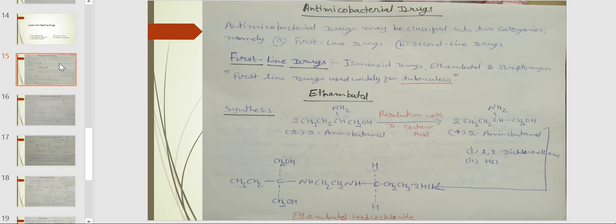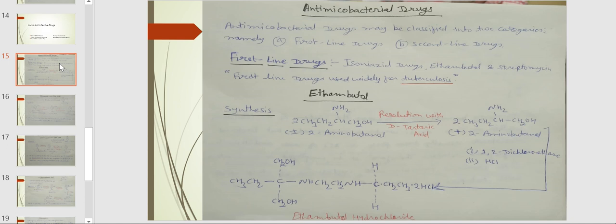Antimicrobial drugs. Antimicrobial drugs may be classified into two categories, namely first line drugs and second line drugs. First line drugs are isoniazid, ethambutol and streptomycin. First line drugs are used widely for tuberculosis.